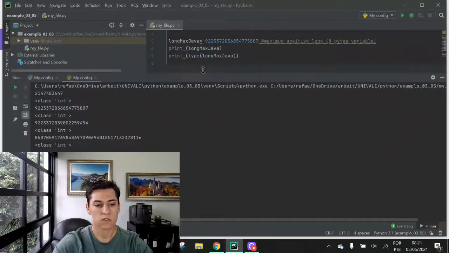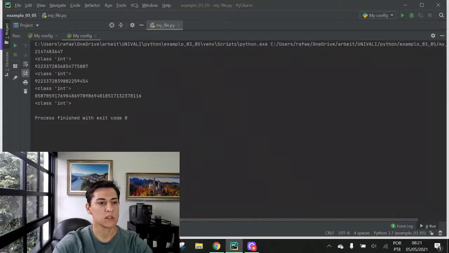So here is our output. Let's take a look. Here is the maximum int value when we utilize a 4 byte variable. Here is the maximum long value when we utilize an 8 byte variable. And here is for Python. We have increased it, making the sum between both of these values. And here we can see the sum result of this value plus this value.